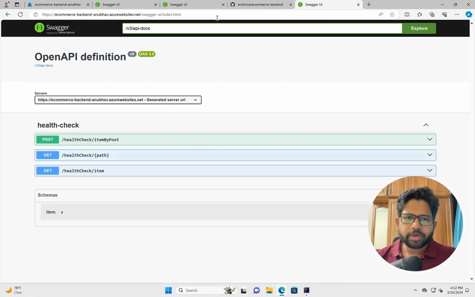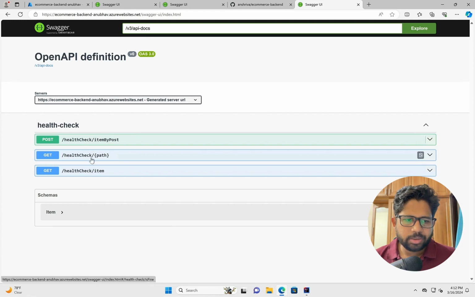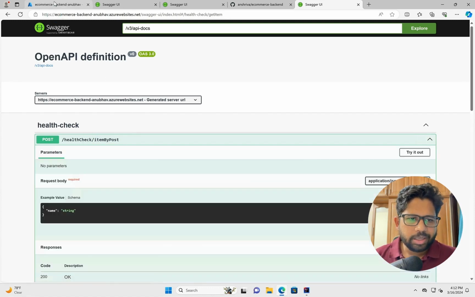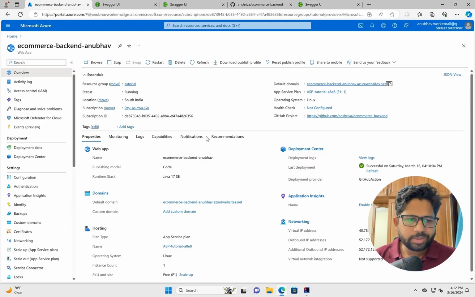So this is a common workflow. So it's already handled by Azure, and that's how the Azure handles it. So all the things can work from here as well. You can actually do a health check. You can do health check / item, all those things which we did earlier. So yeah, basically 3 different ways to handle everything. One is local. Of course, you can't do anything with the local, right? It's only for the testing on your local machine.